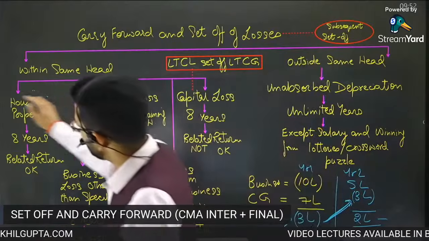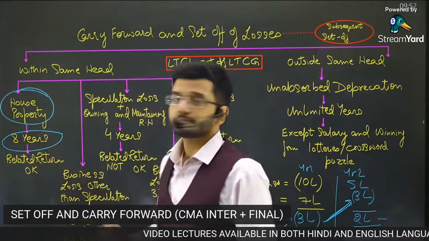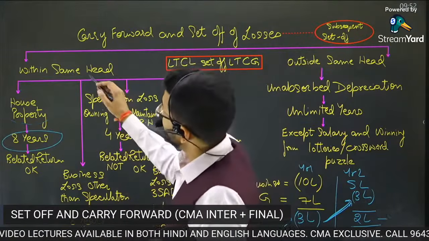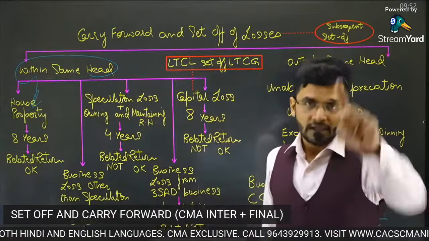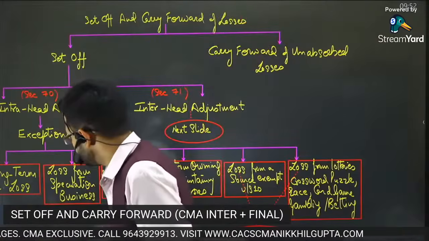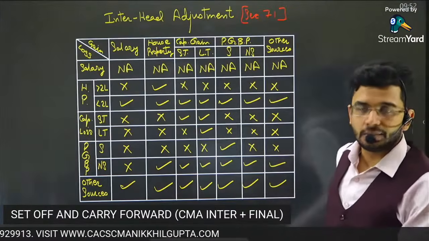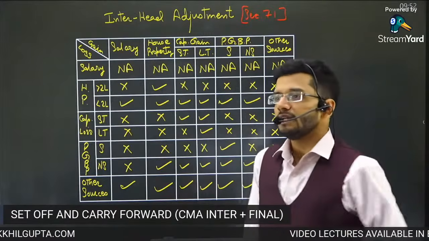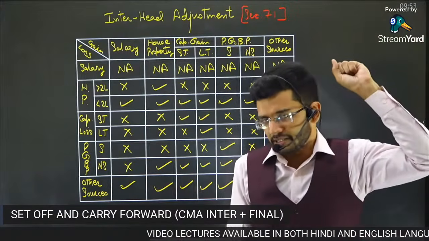So house property loss can be carried forward for a period of 8 years, and subsequently it can be adjusted only with the house property income. Guys, please tell me one very important thing. Please see this table. I'm coming back to this table. Your 100% focus and attention is required, because now I'm going to deal with a very, very critical section.